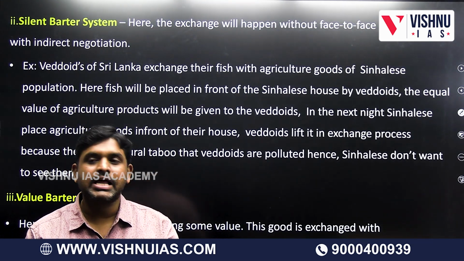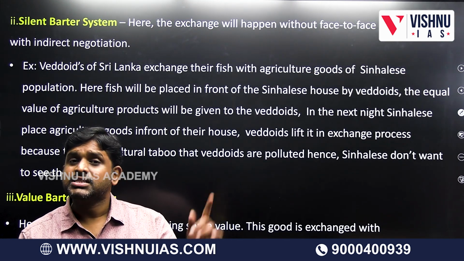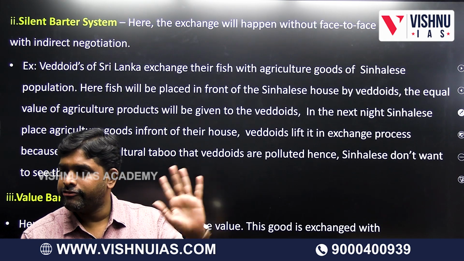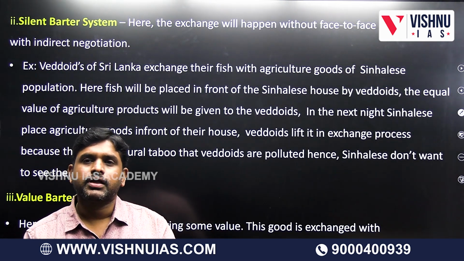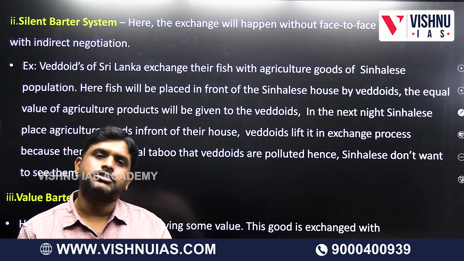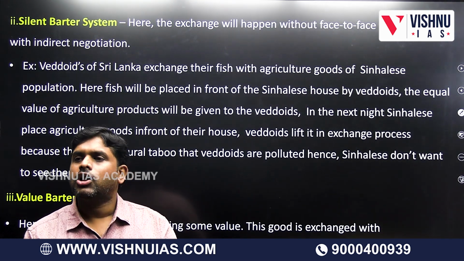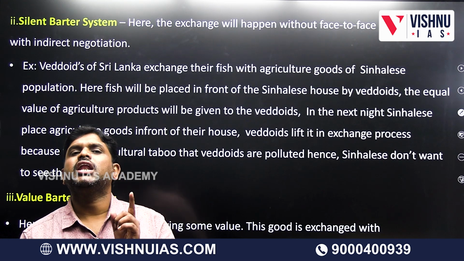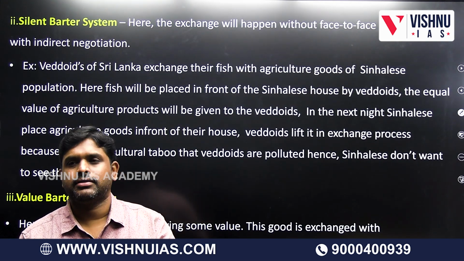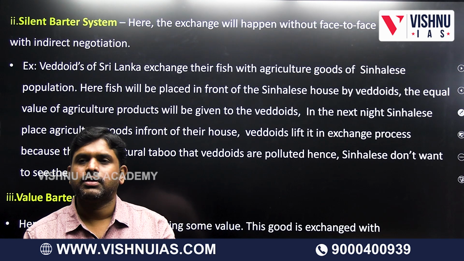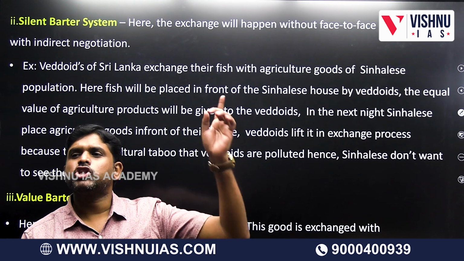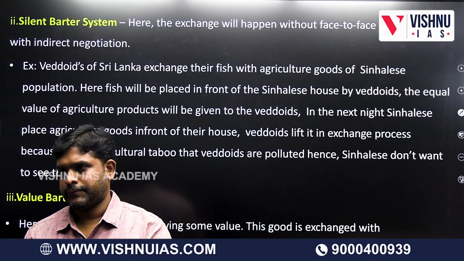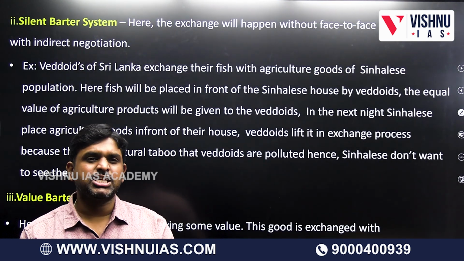Vedoites of Sri Lanka. Sinhalese are mainstream. Sinhalese of mainstream, they are agriculturists. Vedoids are fishing. Sinhalese are living in the hinterland, means inside. Vedoids are living on the coast. So Vedoids are famous for fishing. Sinhalese are famous for agriculture.